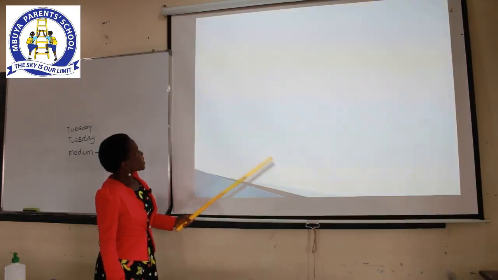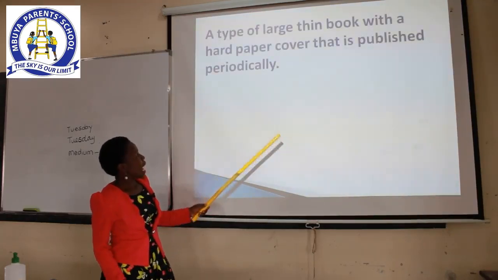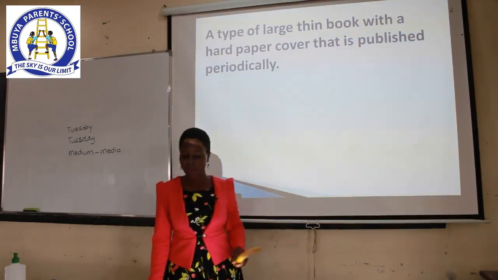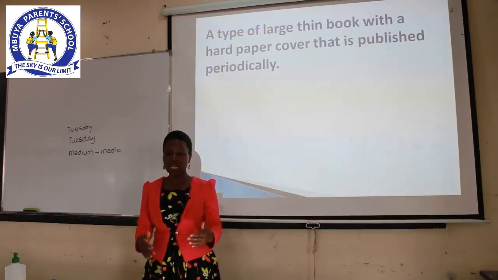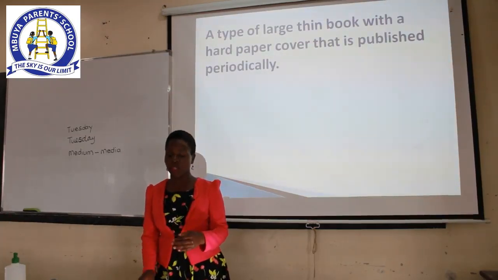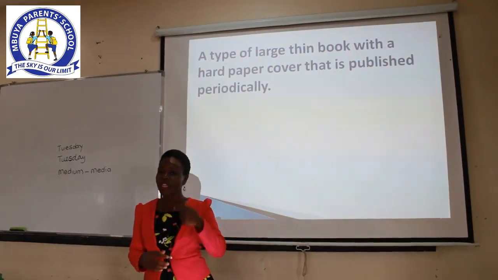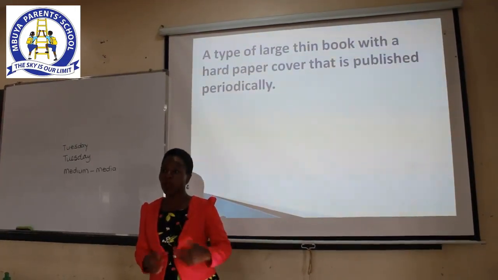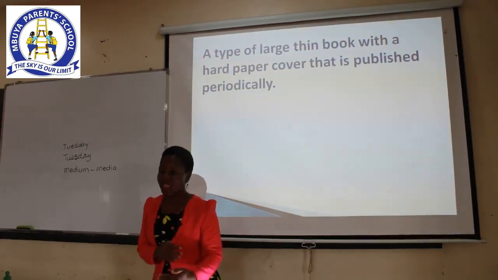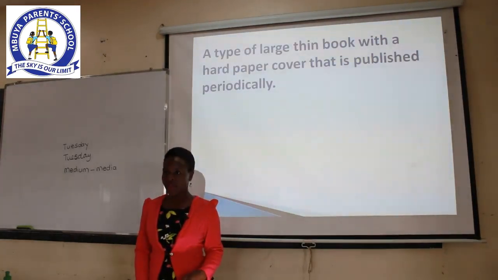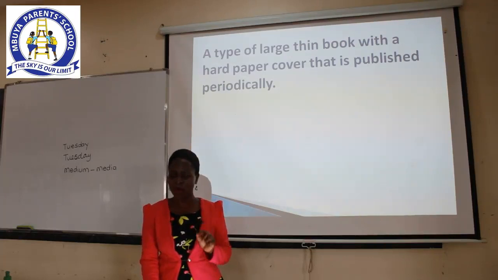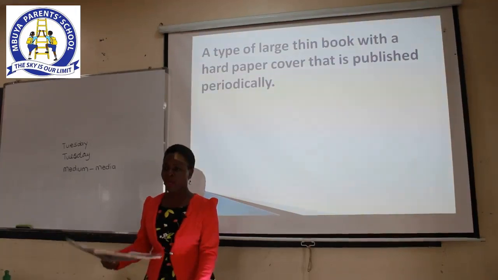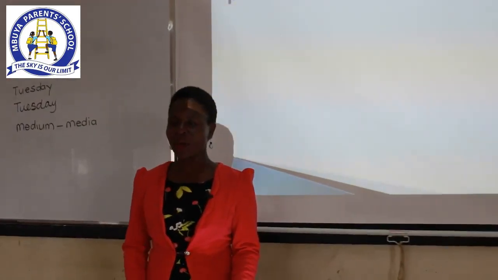Next, what can be one word to mean a type of large, thin book with a hard paper cover that is published periodically? By periodically, I mean that if you are publishing it once a week, it will keep featuring once every week. That is the periodic interval it will follow. Or it can come out monthly or annually. Like that. So what is that? So out of all these items we have looked at, which one is a book with a hard paper cover and it comes out periodically?